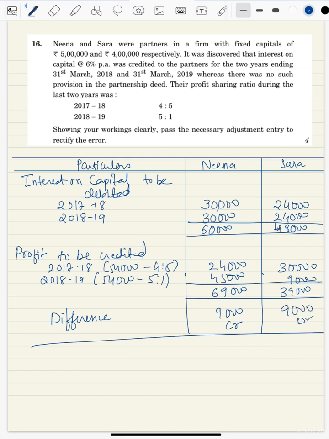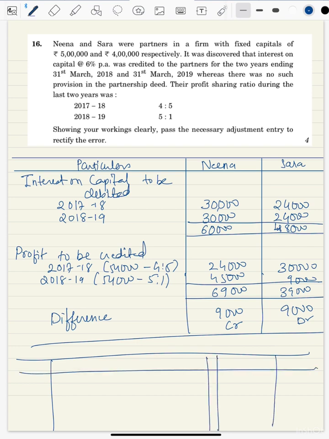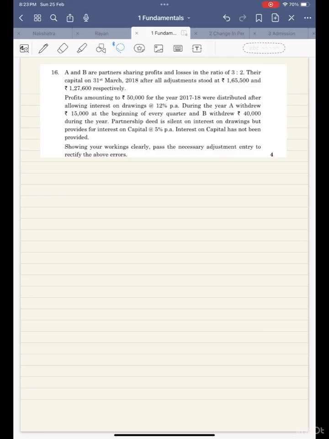So now comes the journal entry part. The journal entry is going to be like this: Sara's current account debit to Nina's current account 9,000. So this is the end of this question. This is how we are supposed to write, and do not forget to write the narration as well.